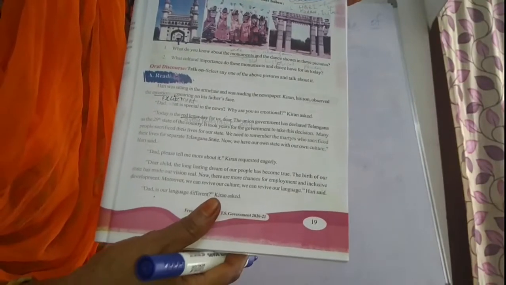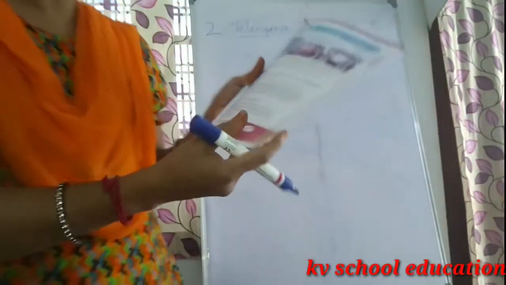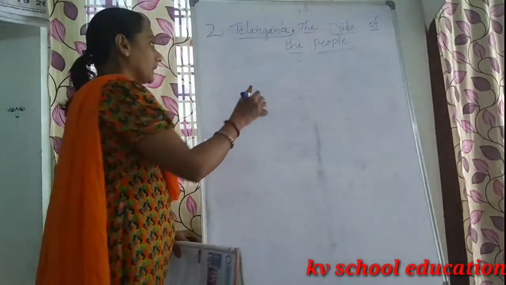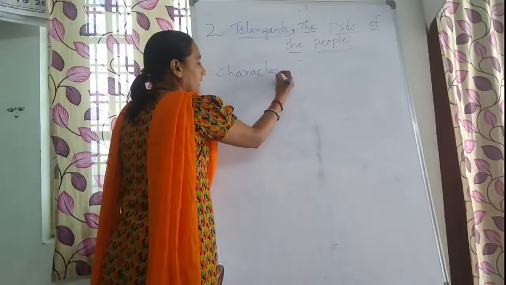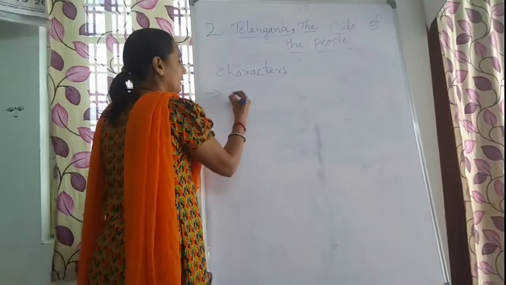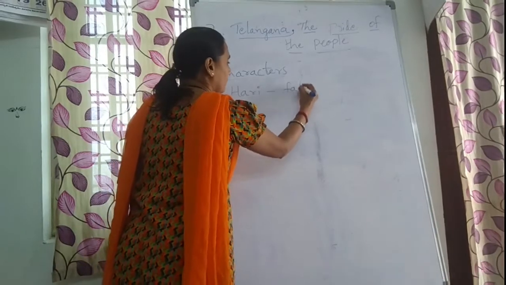Now we will go to our A reading. We will see what is there in that lesson. So how many characters are there in this lesson? You have three characters. First character is Hari. Who is Hari? Hari is the father.